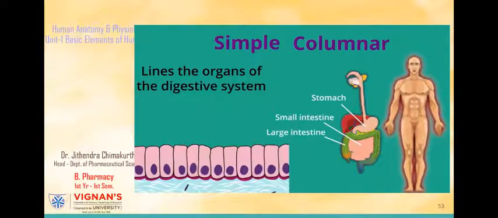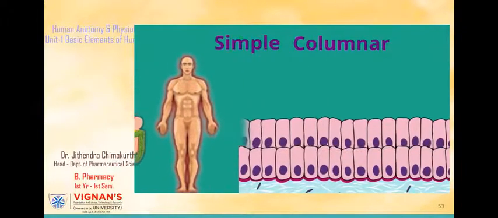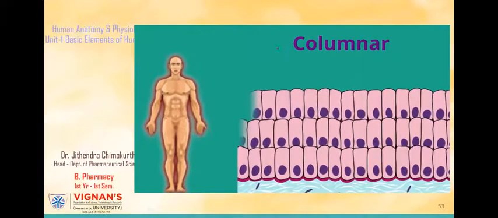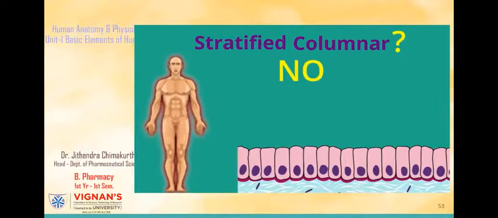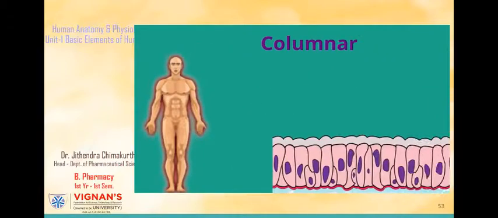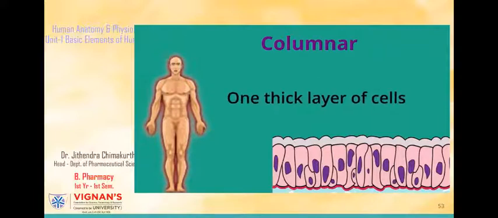But the question is, are these column-like cells also present in multiple layers? Is there something like a stratified columnar tissue? The answer is no. The second type of tissue made by columnar cells is an extremely thick layer of cells, but just one layer. This layer is so thick that it looks like there are multiple layers.